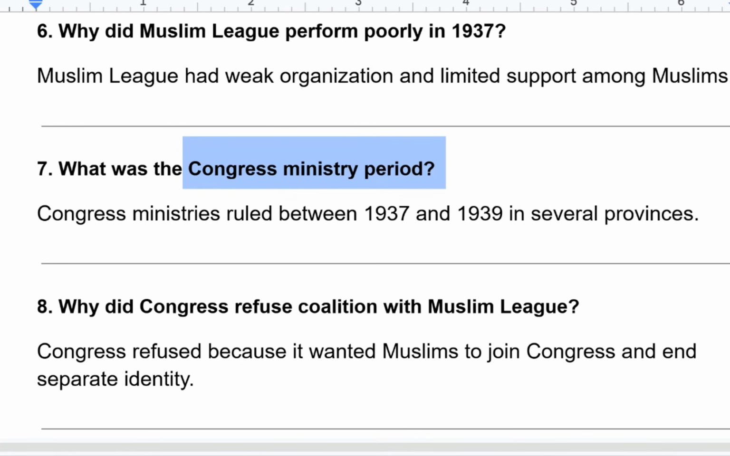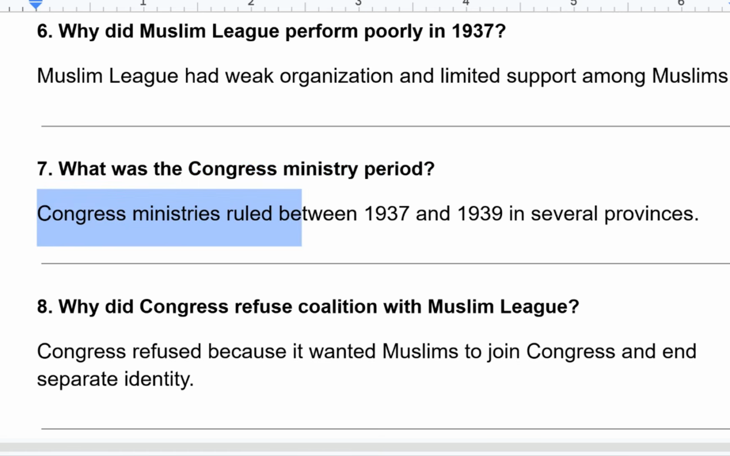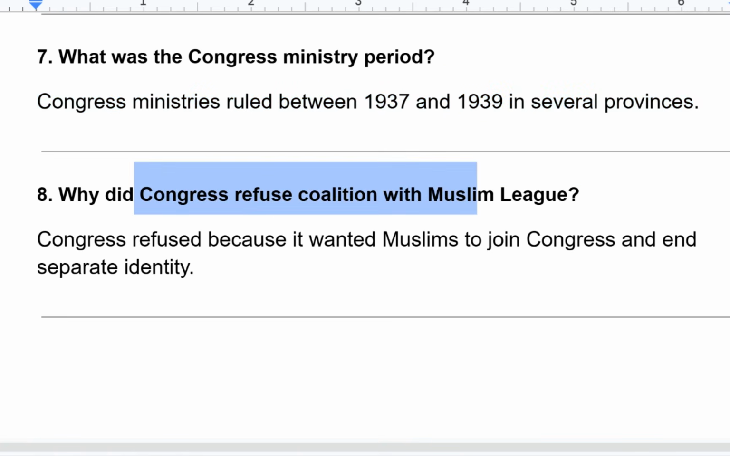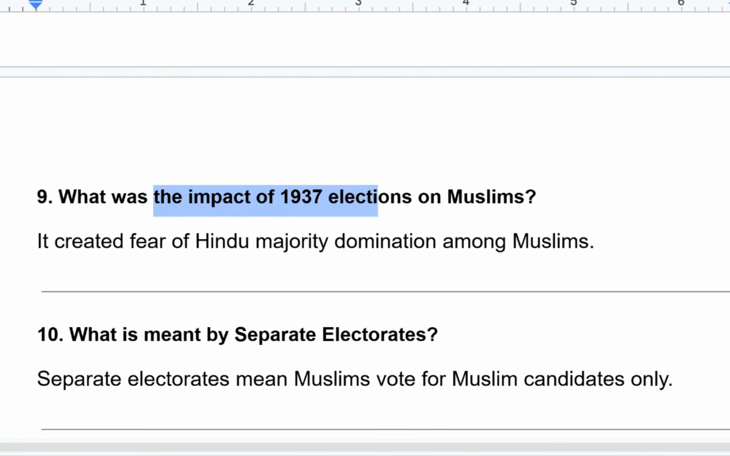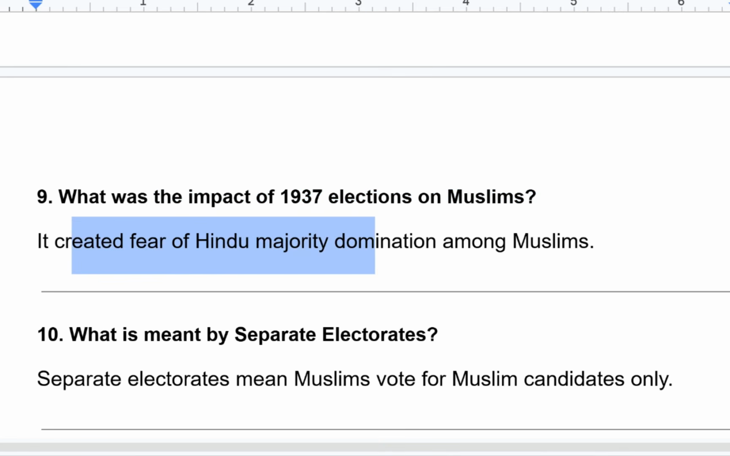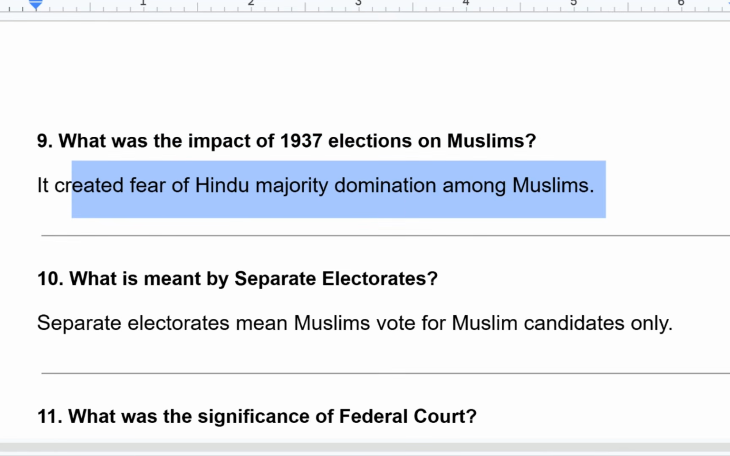What was the Congress ministry period? Congress ministries ruled between 1937 and 1939 in several provinces. Why did Congress refuse coalition with the Muslim League? Congress refused because it wanted Muslims to join Congress and end their separate identity. What was the impact of the 1937 election on Muslims? It created fear of Hindu majority domination among Muslims.